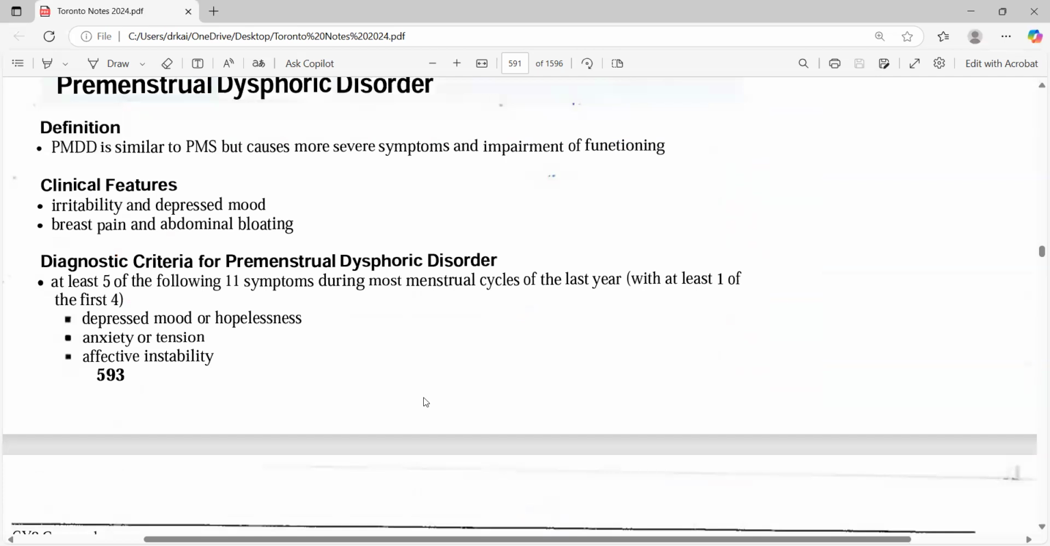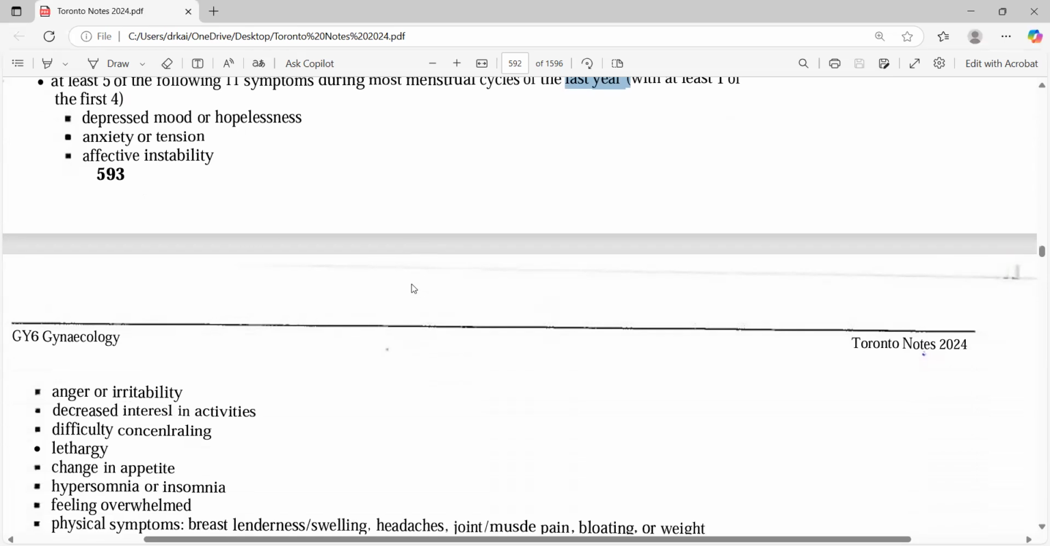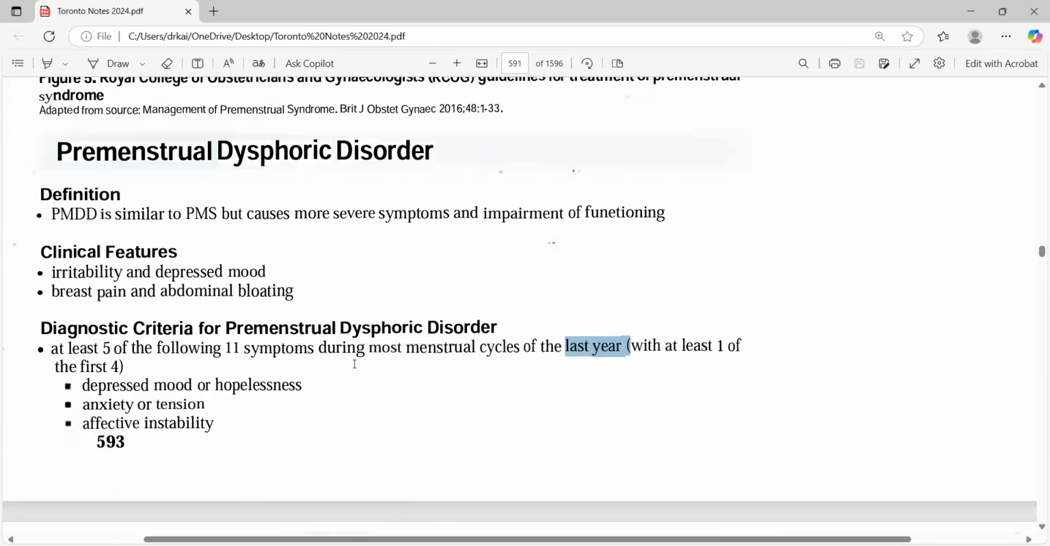Then premenstrual dysphoric disorder, it's mainly the diagnosis. In that case, there should be 5 of the following symptoms related to the menstrual cycle, lasting at least 1 year, with at least one of the first group. So there should be depression, low mood, anxiety, anger, and along with that some of the appetite changes and insomnia. PMS usually works out the same, but there it should be within 2 cycles. In this one it should be 1 year. That's how you go to the disorder.